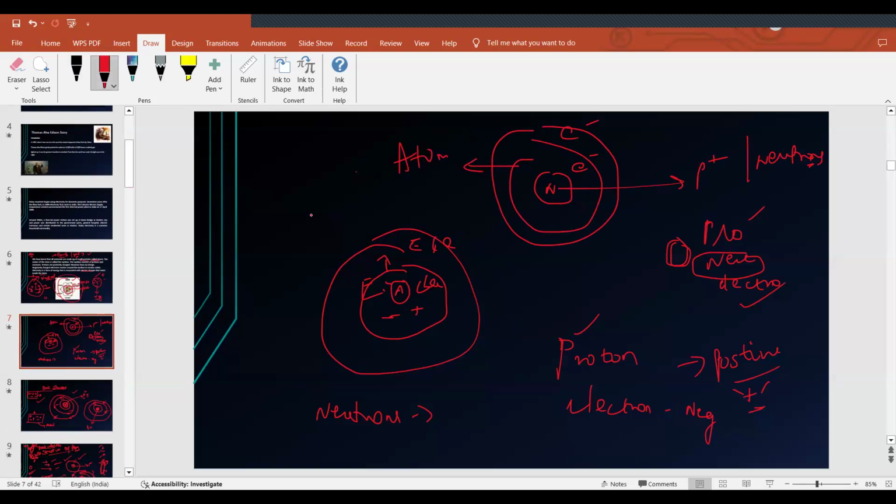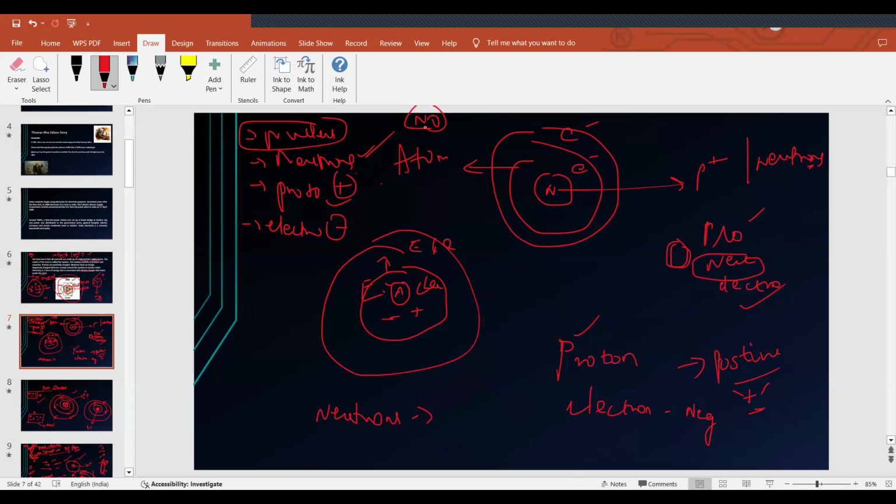So what are the things an atom has? Nucleus, protons, neutrons, and electrons. Inside the nucleus only you have neutrons and protons. Protons are positively charged, electrons are negatively charged, and neutrons have no charge, they are neutral. Electrons are the ones which are revolving around the nucleus.